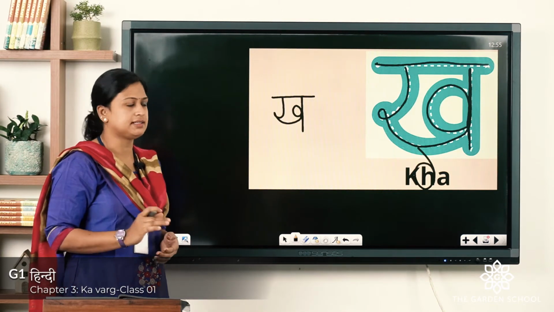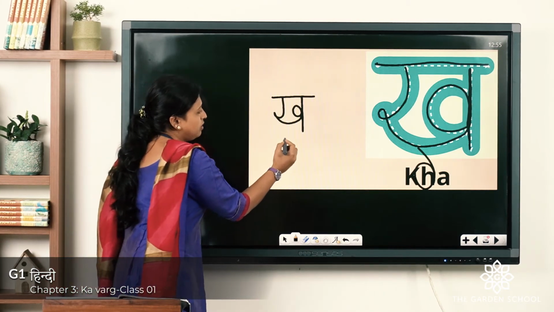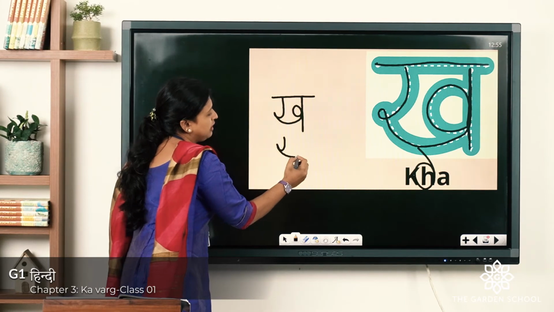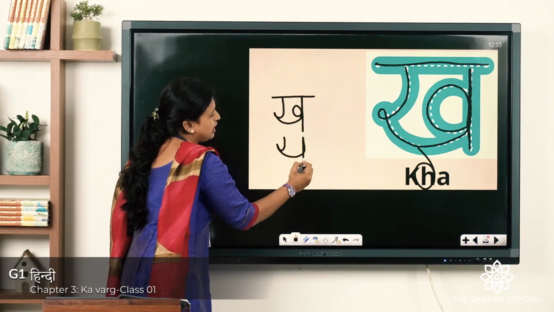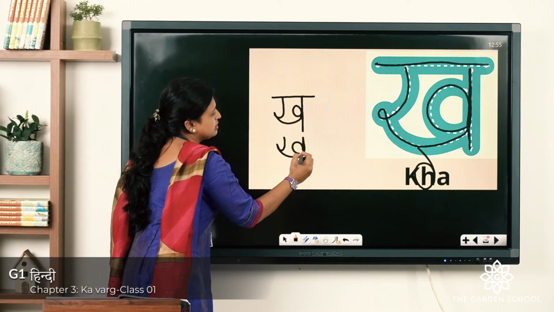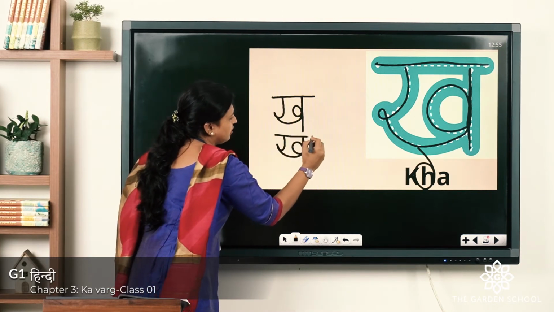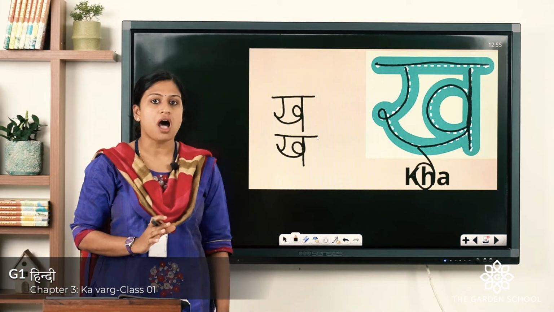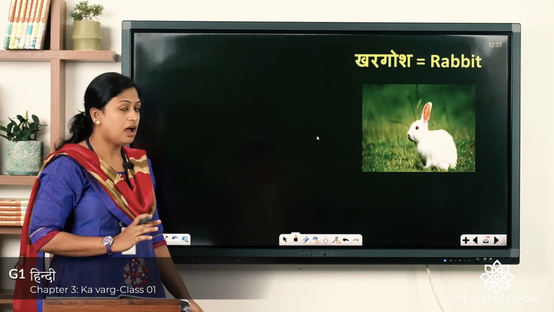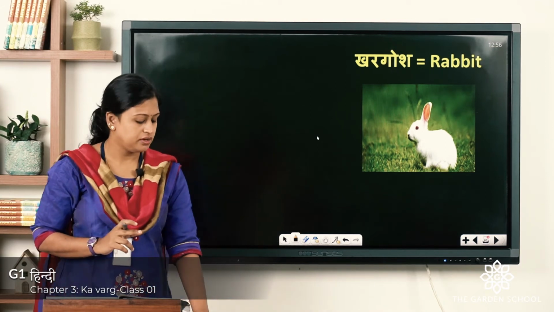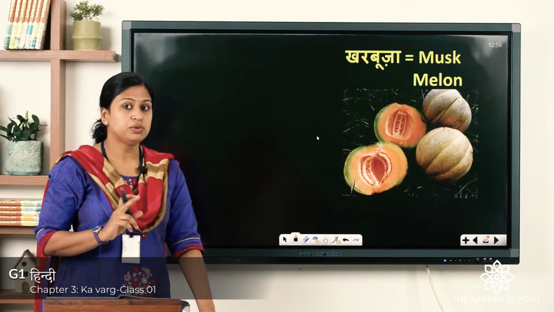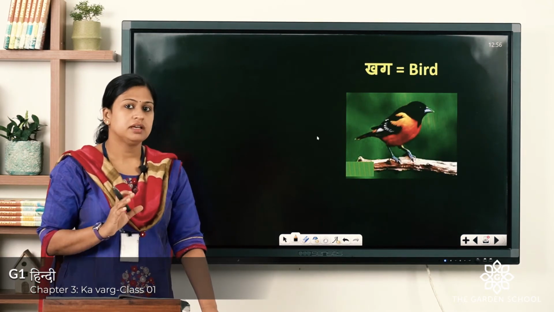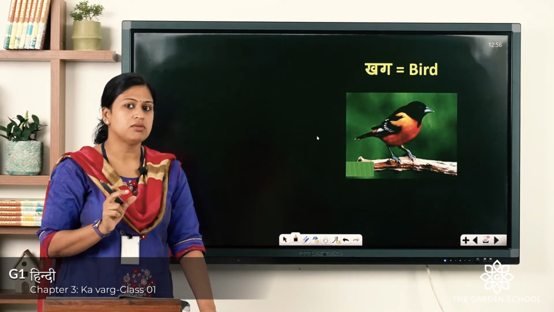So, you have to practice it. Once again, I'll tell you: a small J, a smiley arc, a standing line and a small circle, and last a sleeping line. So, it sounds Kha. Kha se Khargosh, Kharbuja, muskmelon, Khag. It all has an H sound.